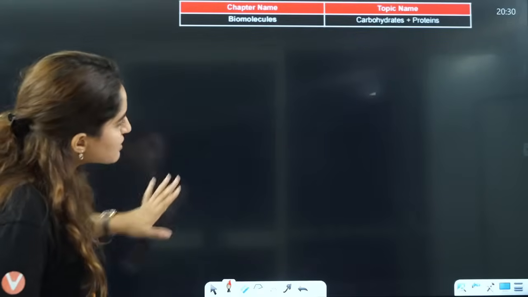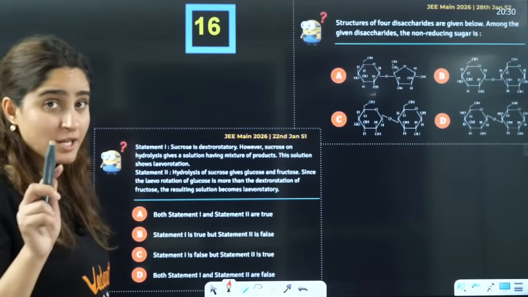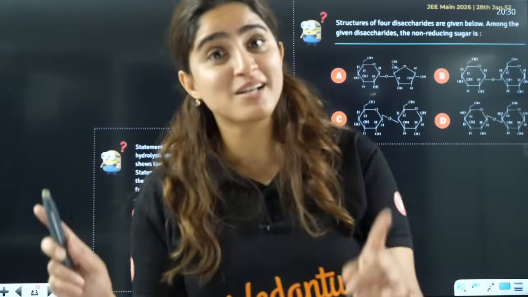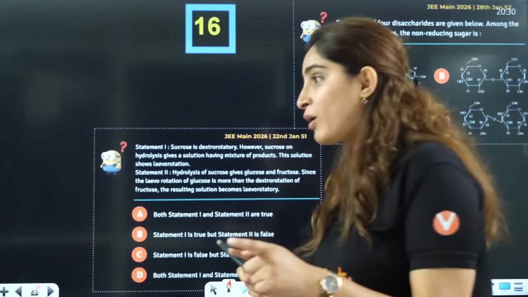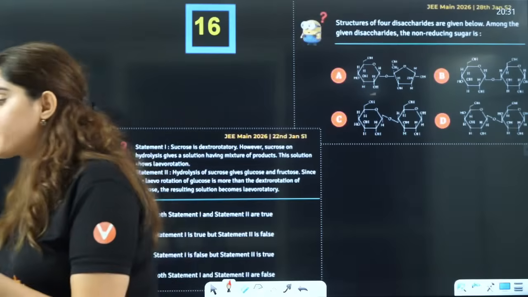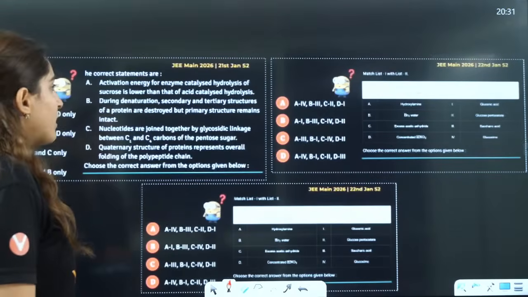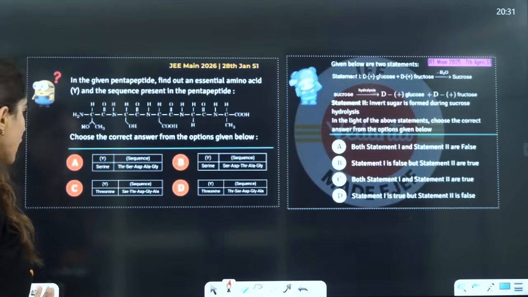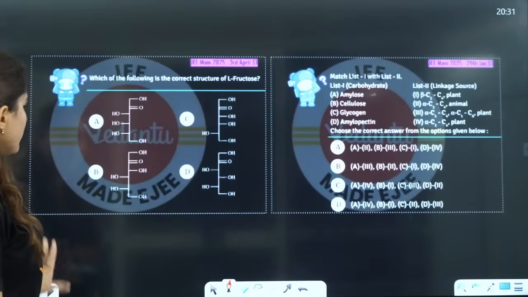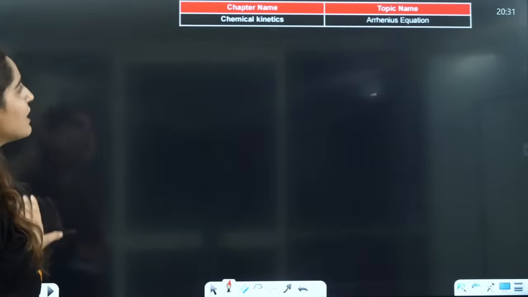From biomolecules, they ask you questions from carbohydrates and proteins, and we can see in April shift they are asking questions from biomolecules, and they are asking questions from vitamins also. Amazing. Vitamins also they are asking you questions from there, right? So these are all the sample questions that we have for you.